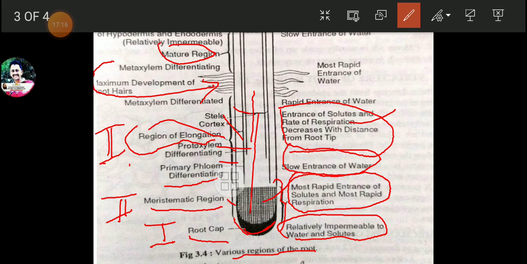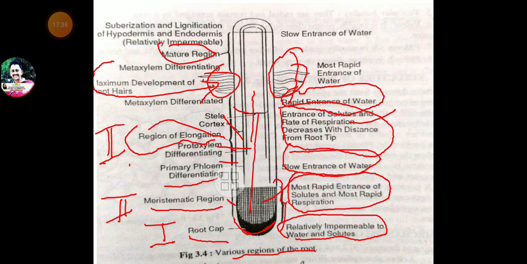Now rapid entrance of water takes place in the region of maximum development of root hairs. So most of the entrance of water is taking place through the root here. So this is clear to you, my friends, which part of the plant absorbs more and more water. My friends, I have shown you today only two sketches, isn't it?